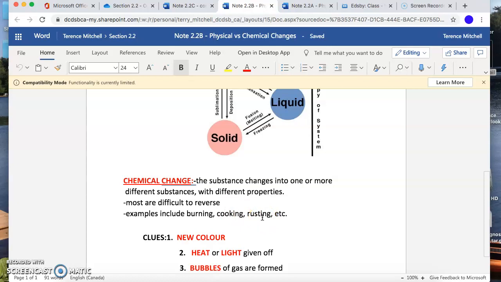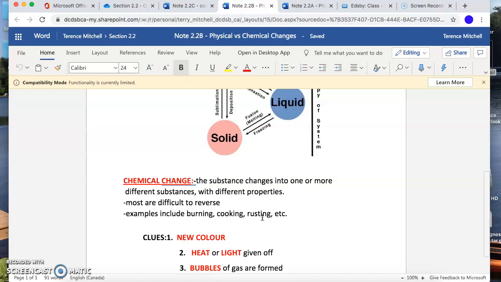Likewise with rusting. We have an iron nail. We have oxygen in the air. Those things react. The oxygen's gone. Some of the iron atoms or particles are gone and we have something new. We have rust particles. It's a whole new thing. Now, how do we know if we have something new? Because we can't always see it.